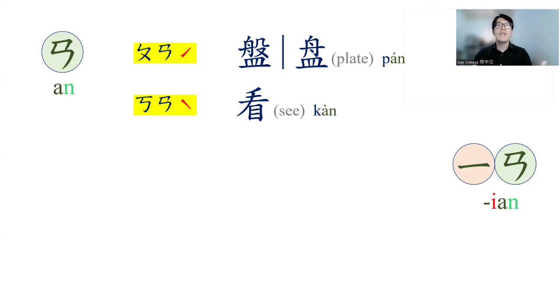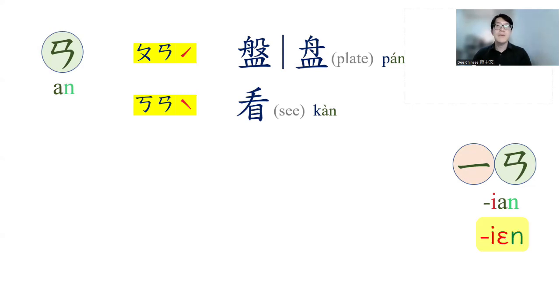When combined with the medial i, it becomes yan. But please note, because i is a very high vowel and a is a very low vowel, in normal speech the a is affected by i and changes to e.